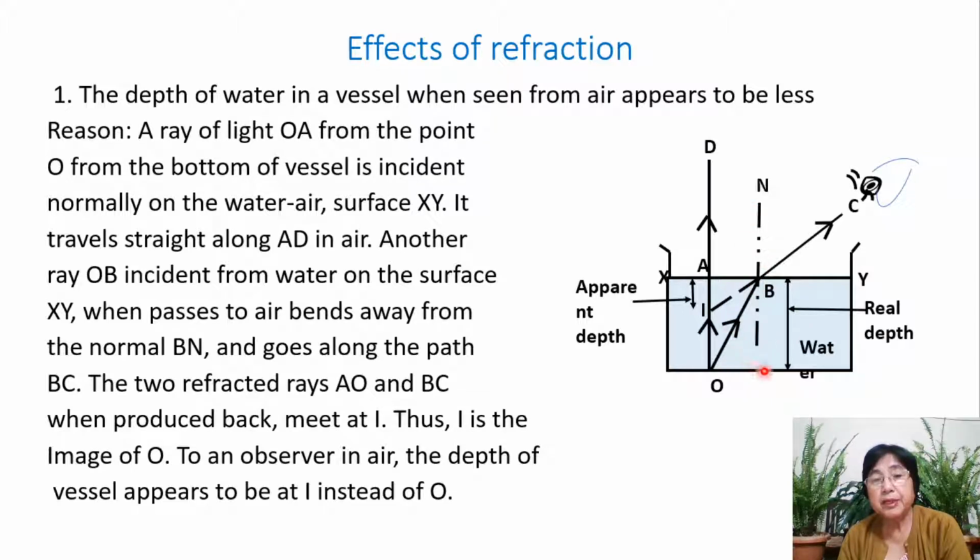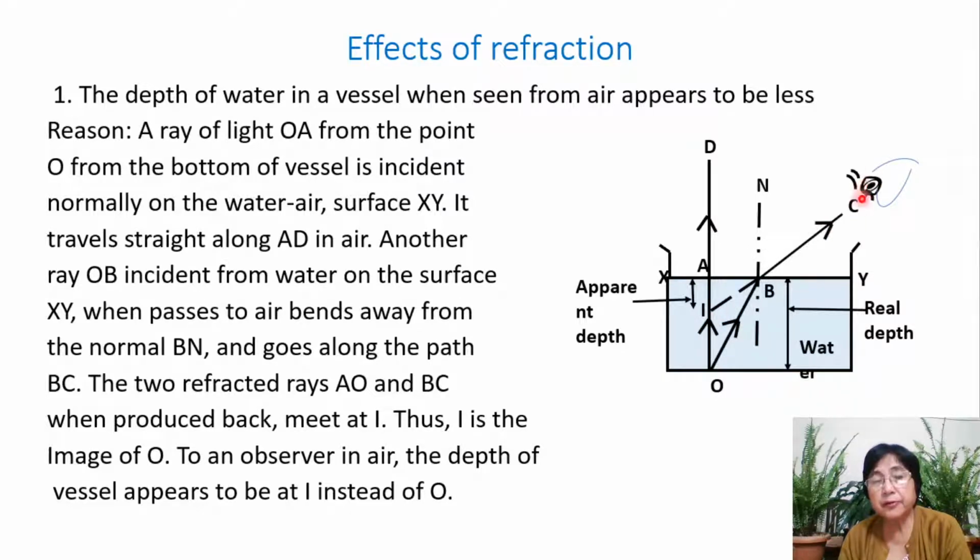Now, just keep in mind, this ray comes from water and then goes to air, which means it comes from denser medium, then goes to rarer medium. So when it comes to this surface, it will bend away from the normal. If you produce it backwards by a dotted line, it will meet this perpendicular at I.